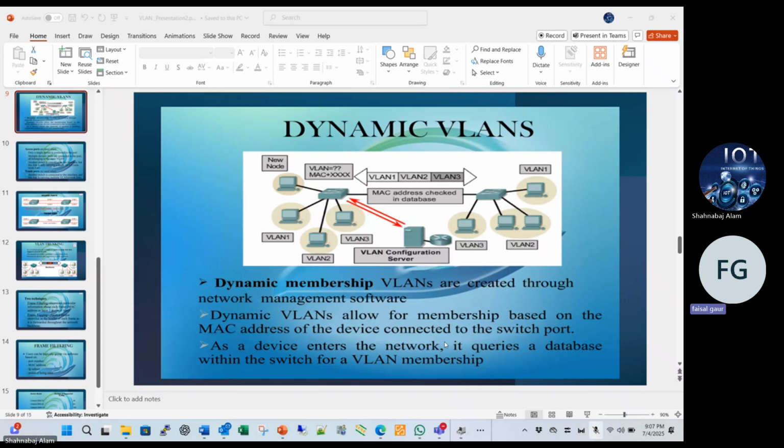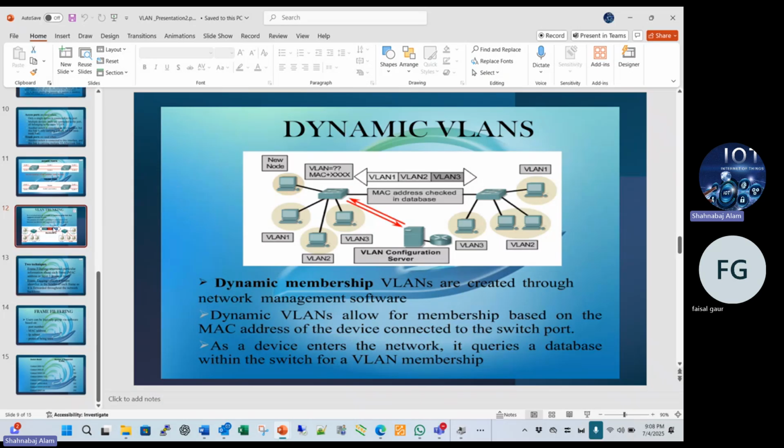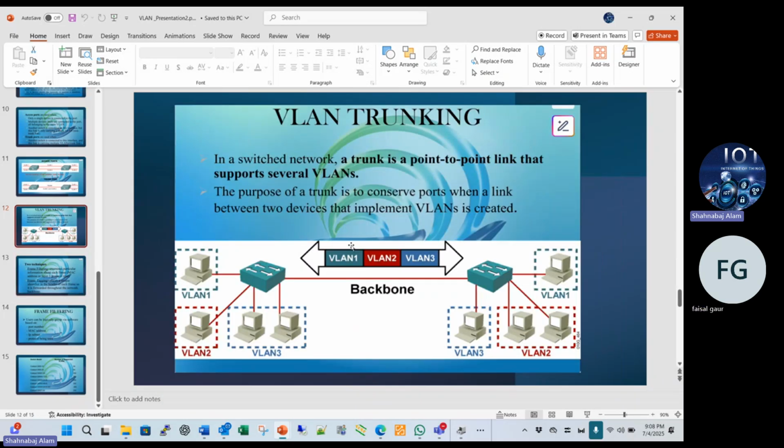Can you explain the trunk port? Yeah, that port is the trunk port. So I will show you. Now we will go to configuration, and I will configure on PuTTY, and you also see VLAN trunk. This is the trunk port. VLAN trunking in the switch network is a point-to-point link that supports several VLANs.